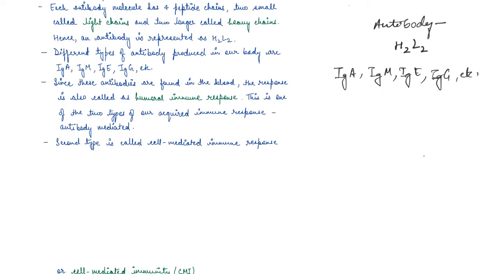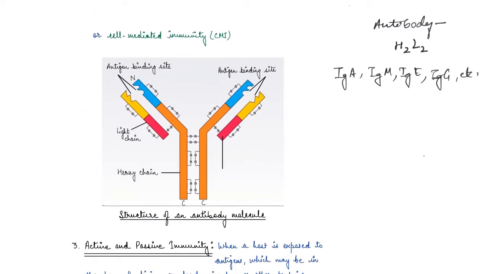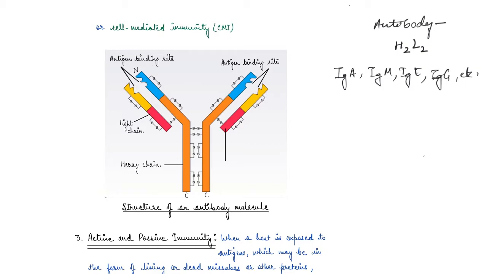Now, this is the structure of the antibody molecule, right? So these are the smaller chains that you see. These are light chains. These are the larger chains. These are heavy chains. And this is the antigen binding site. This is where the microbe binds, right? So this is the structure of the antibody.